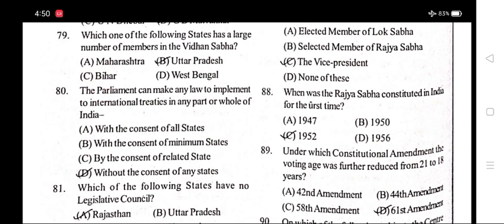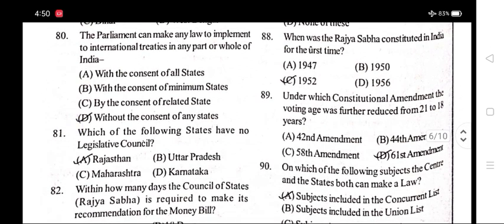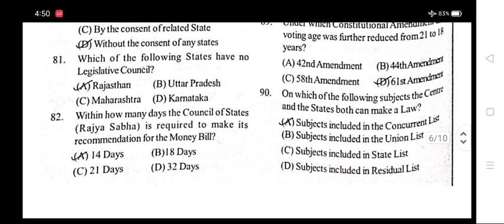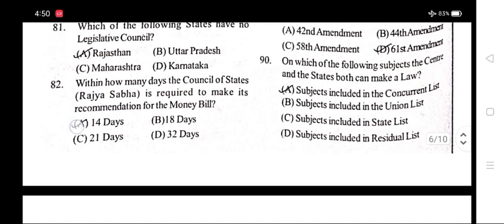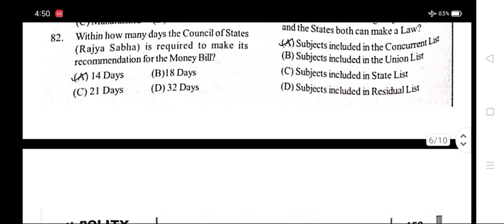Number 79. Which one of the following states has the largest number of members in the Vidhan Sabha? Option B, Uttar Pradesh. Number 80. Parliament can make any law to implement international treaties in any part or whole of India. Option D, without the consent of any state. Number 81. Which of the following states has no legislative council? Option A, Rajasthan.